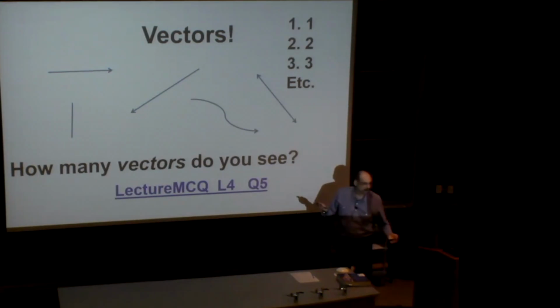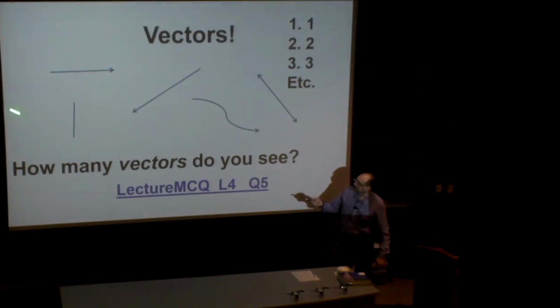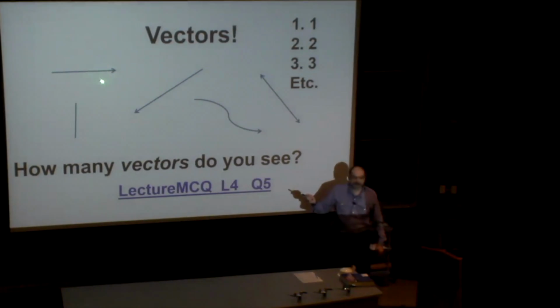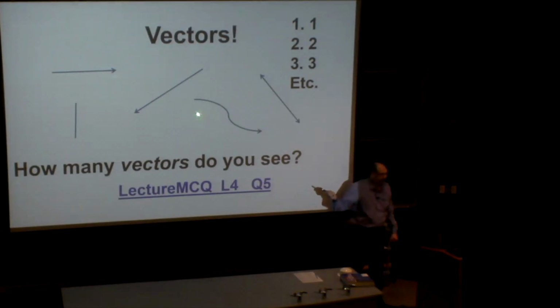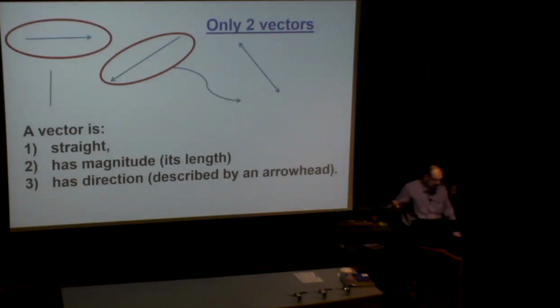Is this a vector? There is no specific direction. What's wrong with this? Has no direction. So what's left? This is straight, has one direction. This is another one. We can only see two vectors.